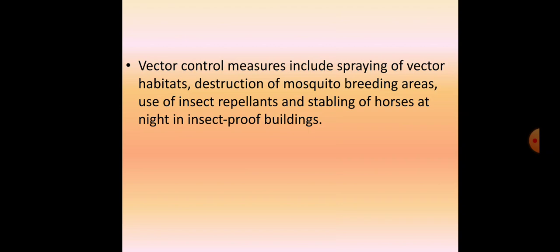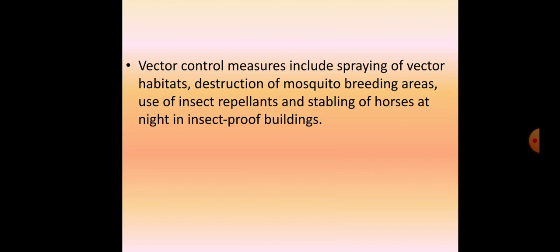Then vector control measures include spraying of vector habitats, wherein the mosquito population is multiplying. We need to spray such areas. We need to destroy mosquito breeding areas. There should be use of insect repellents and stabling of horses at night in insect proof buildings.